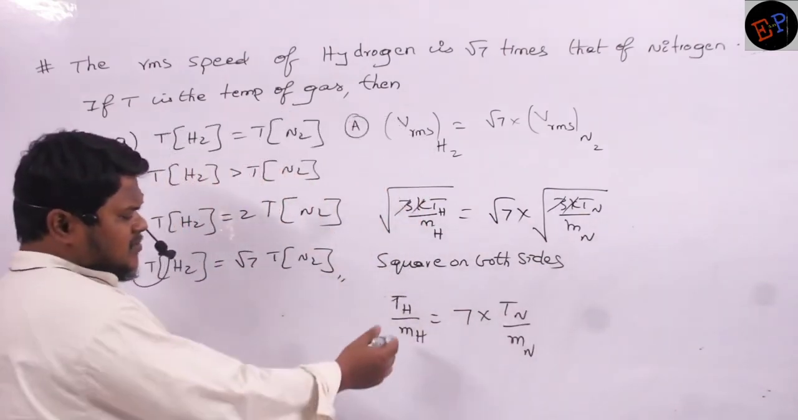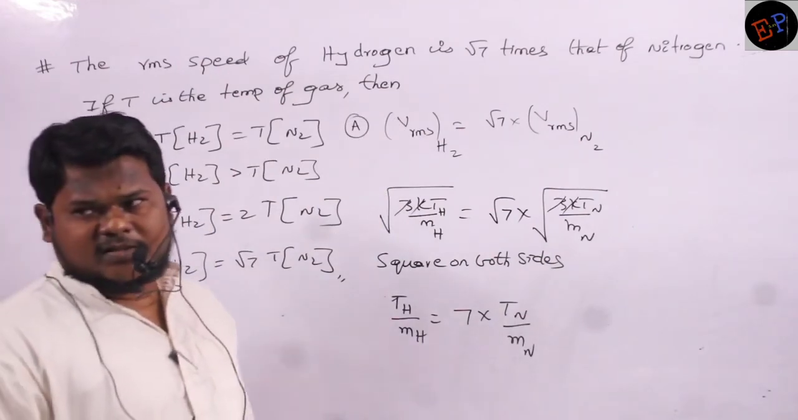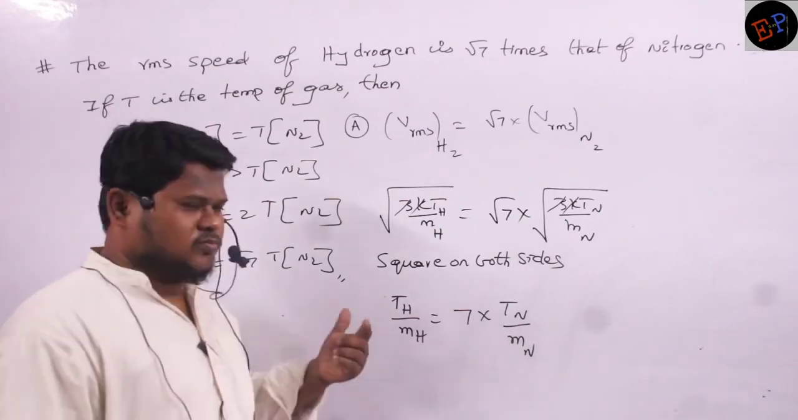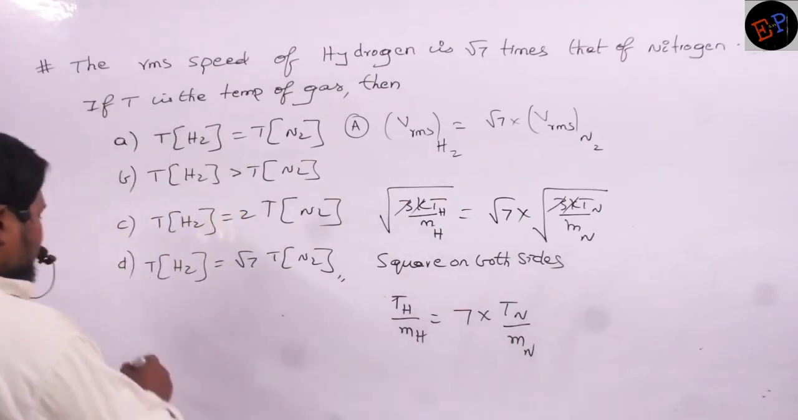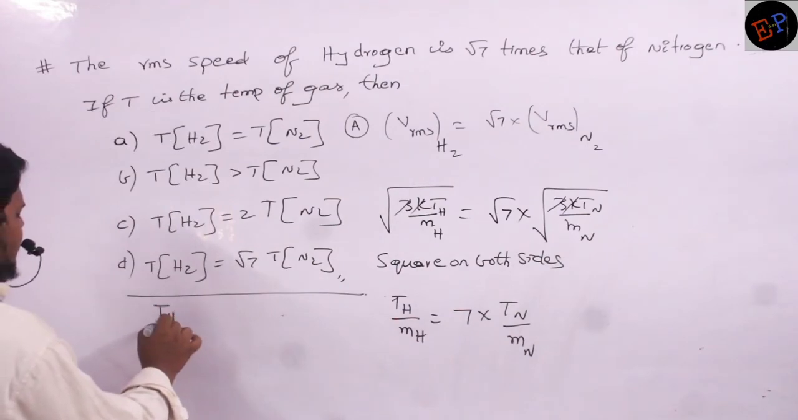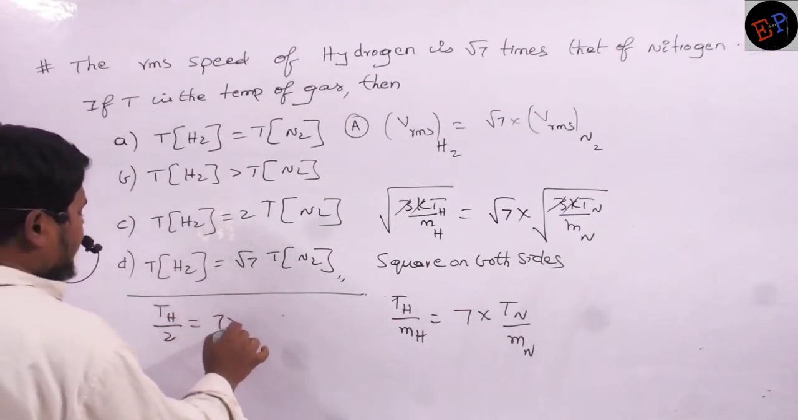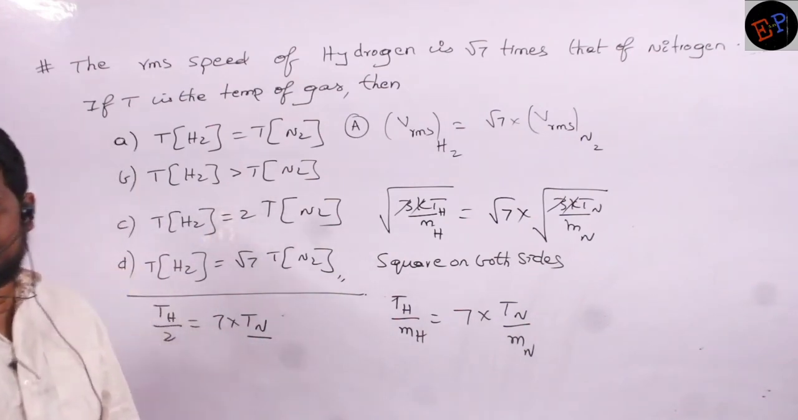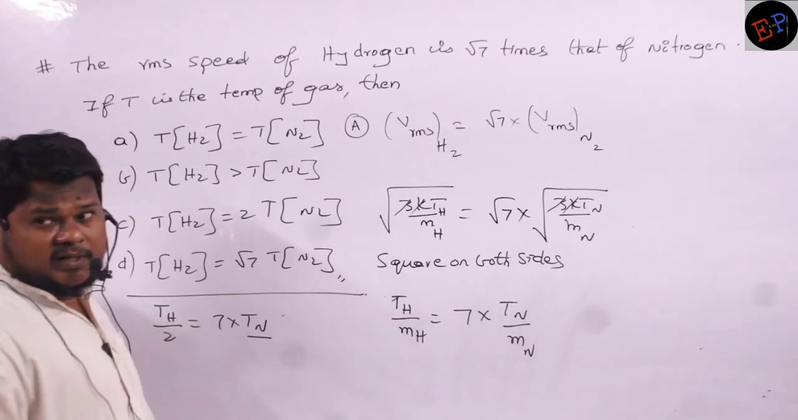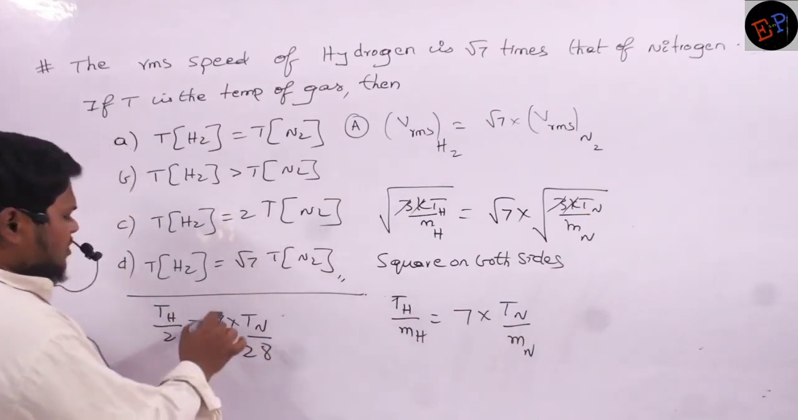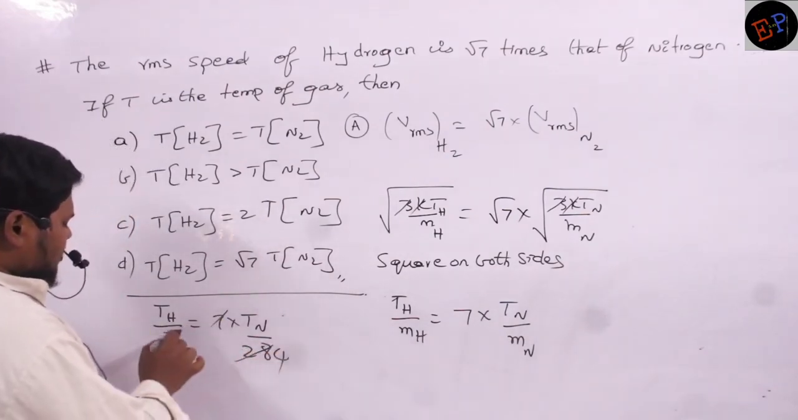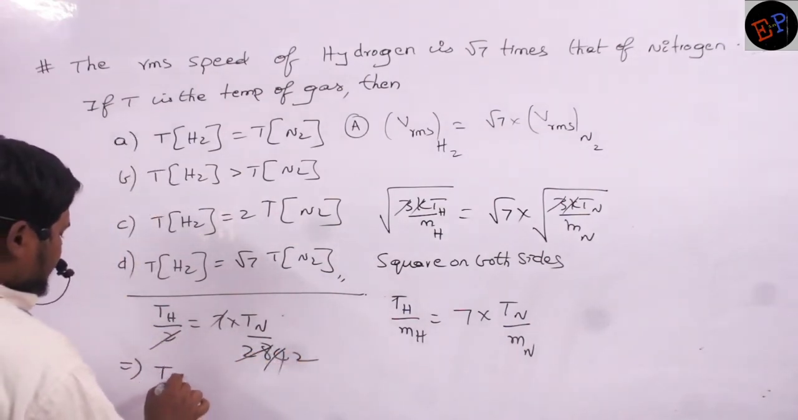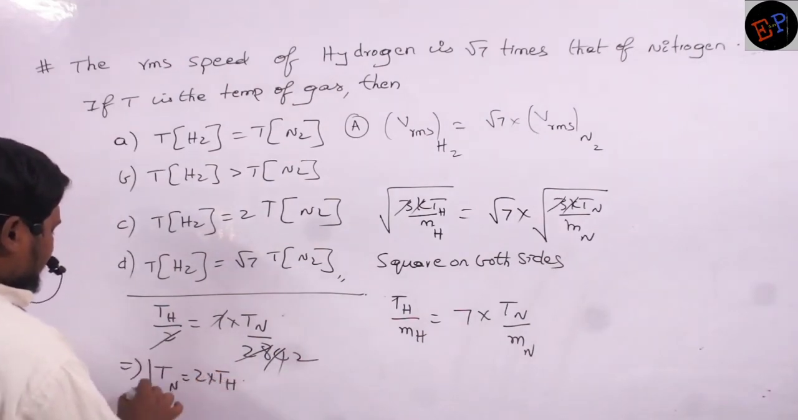Understood, no? Now what is the mass of hydrogen? Mass of a single hydrogen molecule. So 2 atomic mass units. Clear? So therefore I will write here: temperature of hydrogen divided by 2 is equal to 7 into temperature of nitrogen divided by, what is the mass of a nitrogen molecule? Nitrogen 28. So 7 fours are 28, and 2 ones are 2, 2 twos are 4. Therefore, the temperature of nitrogen is equal to 2 times the temperature of hydrogen.